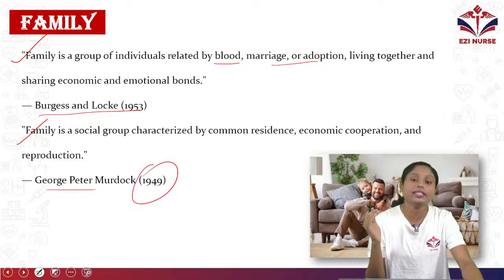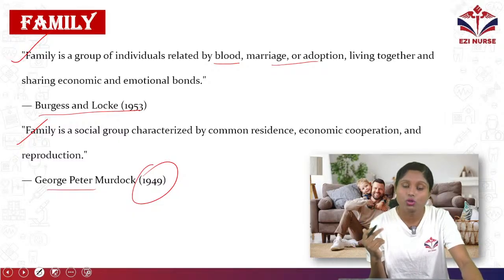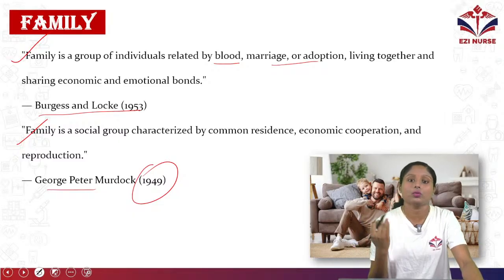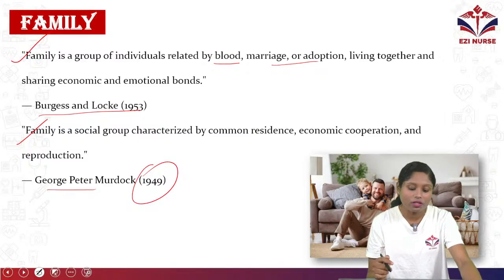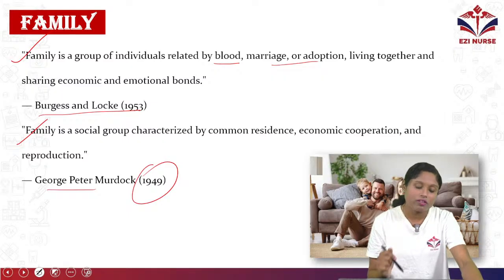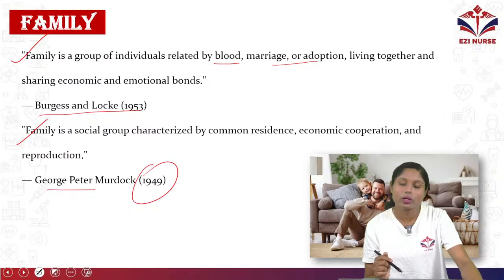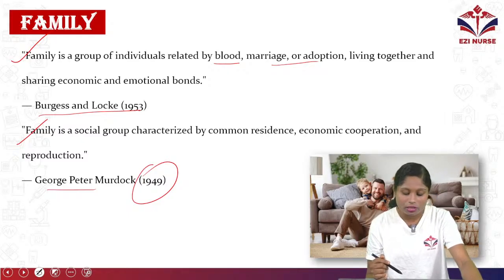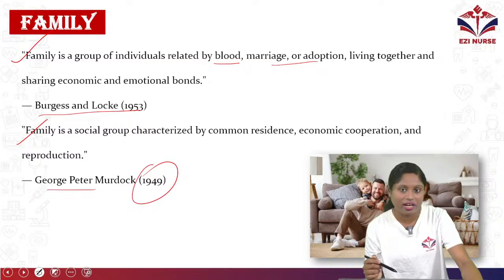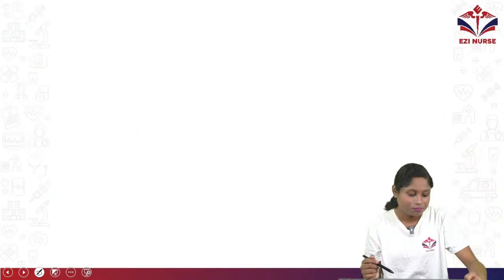We need to study the definition of family. That is very important. For 2 marks, and also as a 1 marker, you will get the definition of family. So what are the definitions of family? Family is a group of individuals related by blood, marriage or adoption, living together and sharing economic and emotional bonds, defined by Burgess and Locke in 1953. Family is a social group characterized by common residence, economic cooperation and reproduction, defined by George Peter Murdoch in 1949.